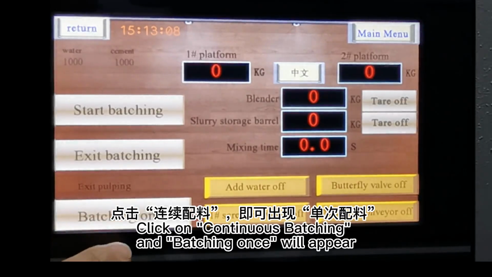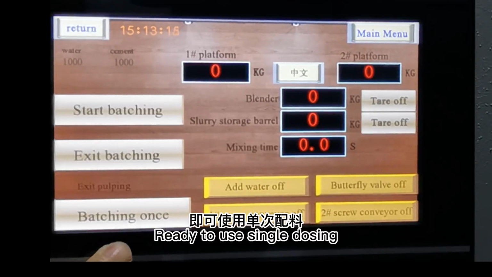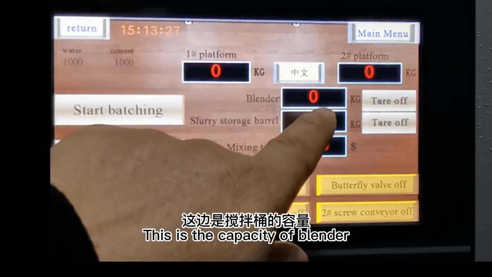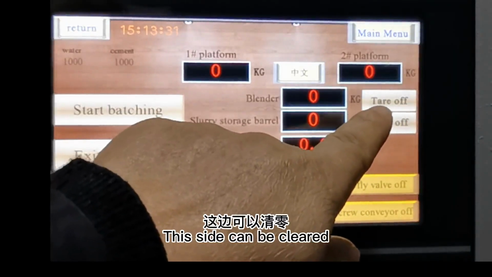Click on continuous batching and batching once will appear. When we don't need continuous dosing, we are ready to use single dosing. This is the capacity of blender. This side can be cleared.